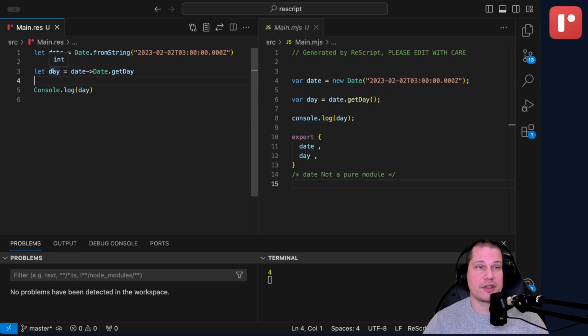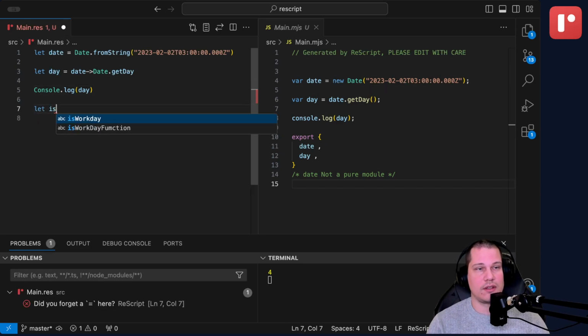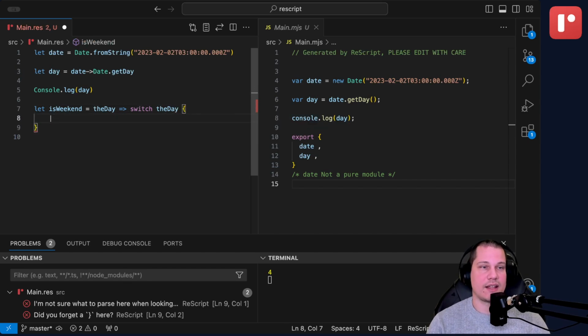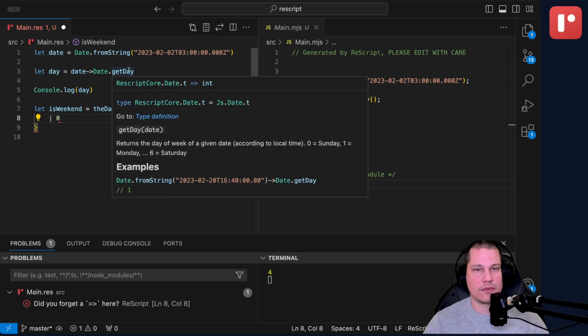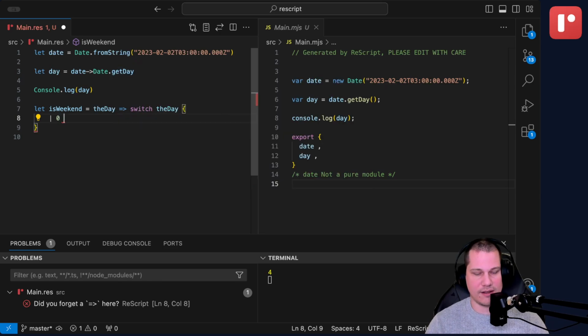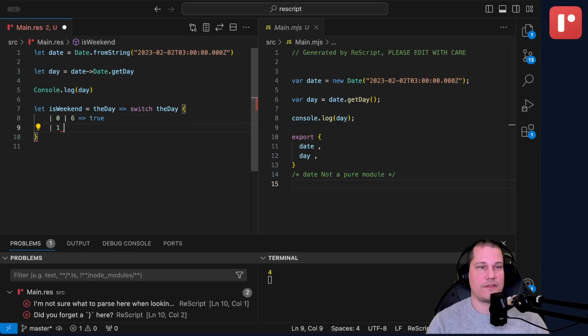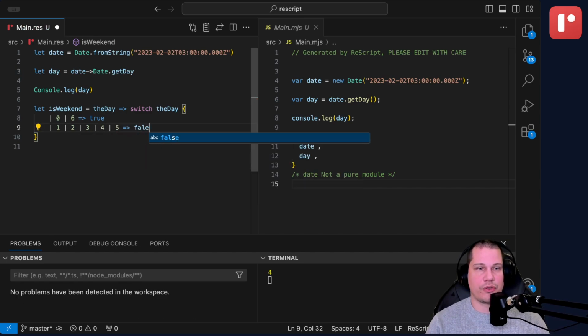And if we look at this, you can see that this is actually represented as an int. So if we write the function here, weekend, the day, switch on the day, and say that 0 is Sunday and 6 is Saturday. So if it's 0 or if it's 6, then it's the weekend. If it's 1, 2, 3, 4, or 5, then it's not the weekend. So this should be enough, right?